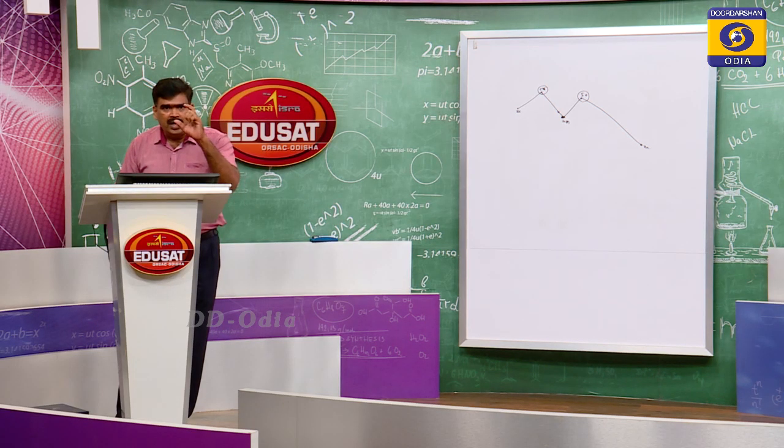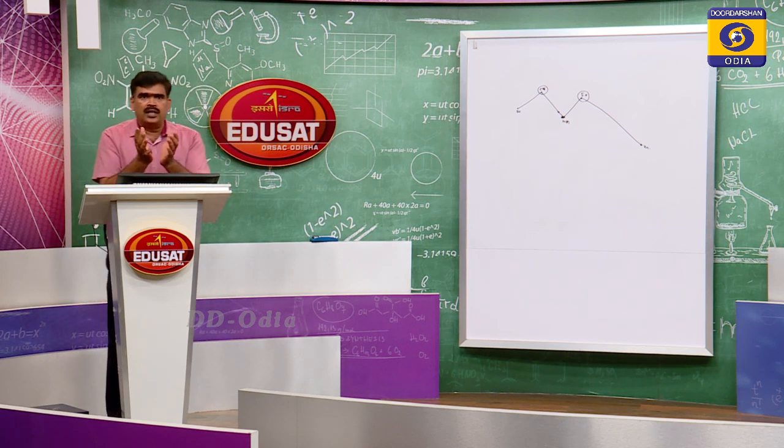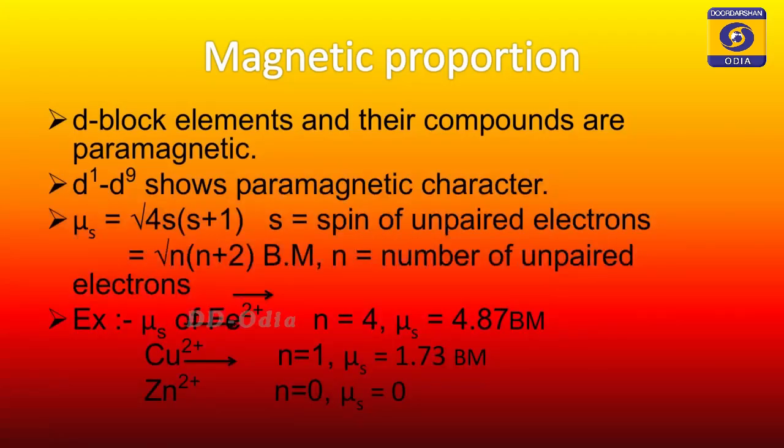Suppose one electron remains unpaired. You know, an electron has two kinds of motion. Around the nucleus it has orbital motion. Because of orbital motion, it creates a magnetic field, and that has a magnetic moment called the orbital magnetic moment, right?